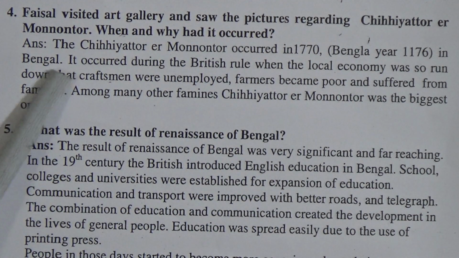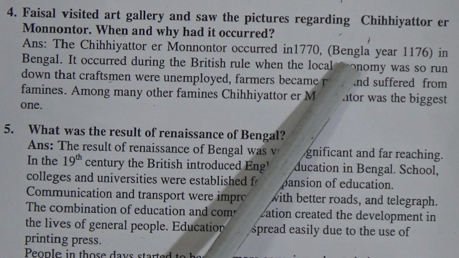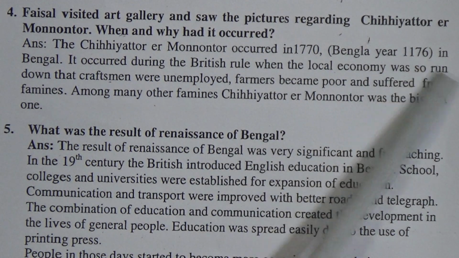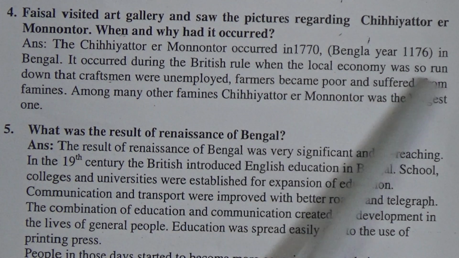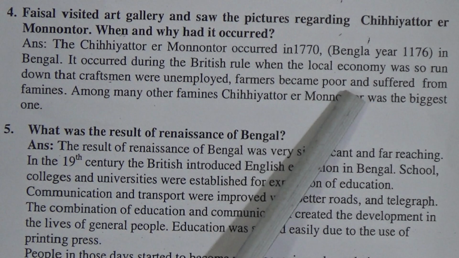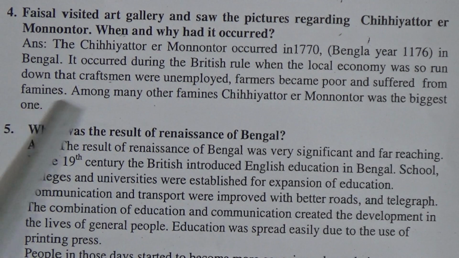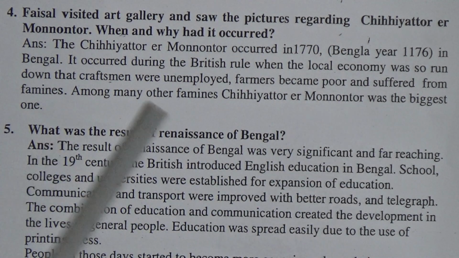Okay, let's read the answer. The Chhiyattorer Manwantar occurred in 1770, Bangla year 1176, in Bengal. It occurred during the British rule when the local economy was so run down that craftsmen were unemployed, farmers became poor and suffered from famines. Among many other famines, the 76 Manwantar was the biggest one.